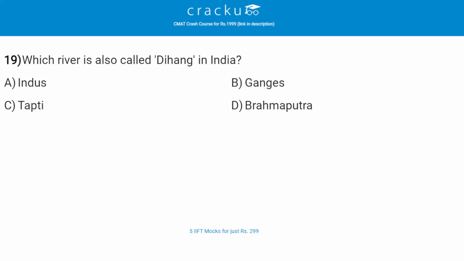Which river is also called Dihang in India? The correct answer is D, that is Brahmaputra. So the Brahmaputra rises in Tibet where it is known as Tsangpo and crosses over into India in Arunachal Pradesh under the name of Dihang.